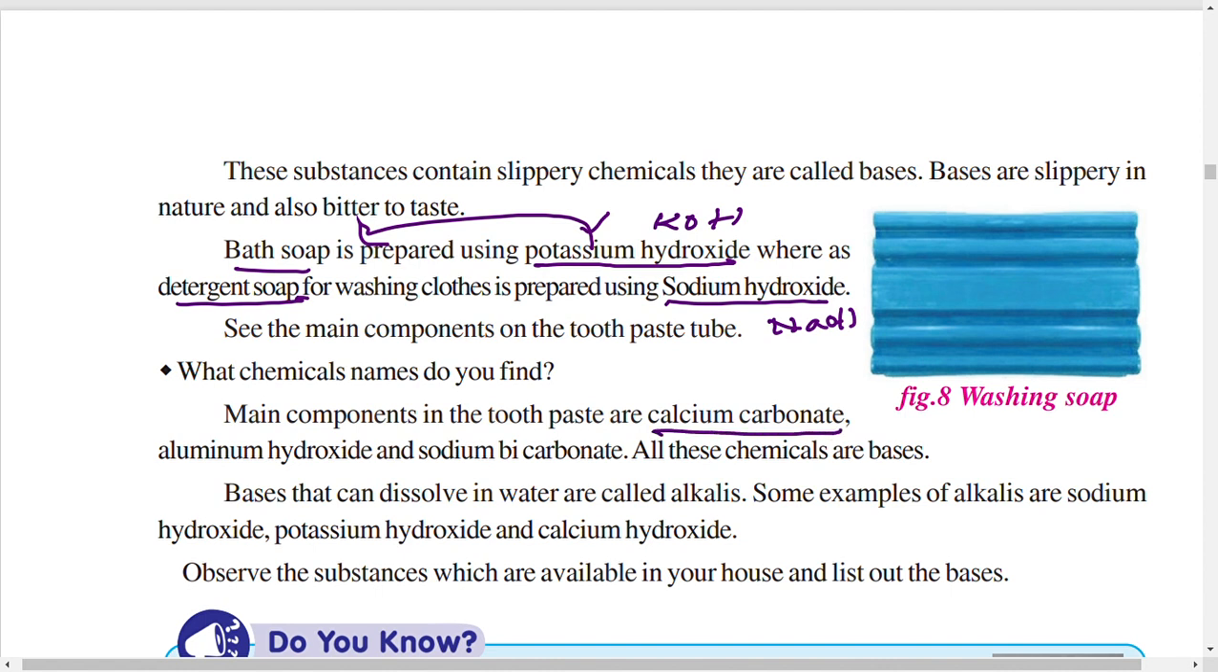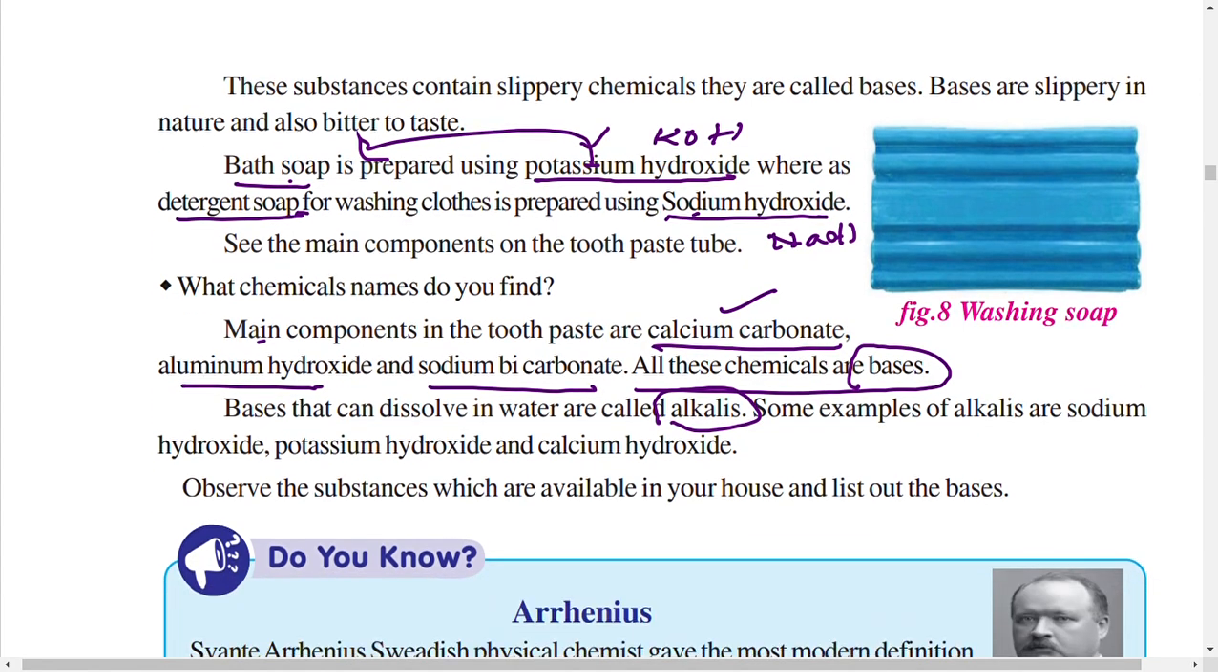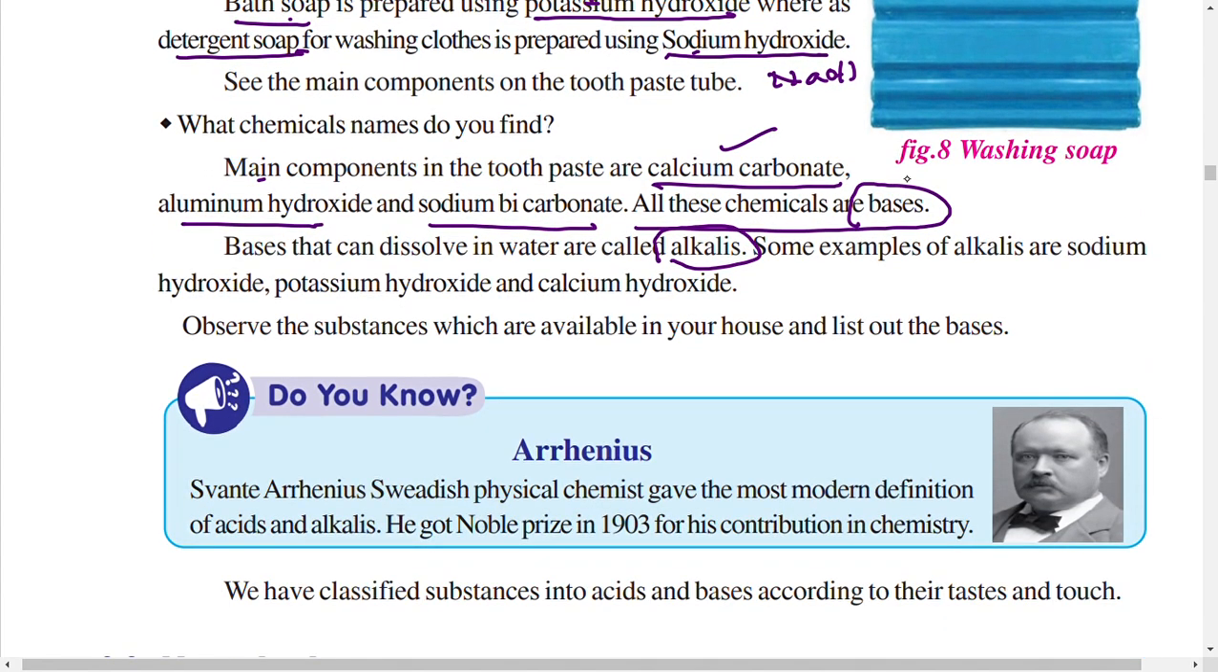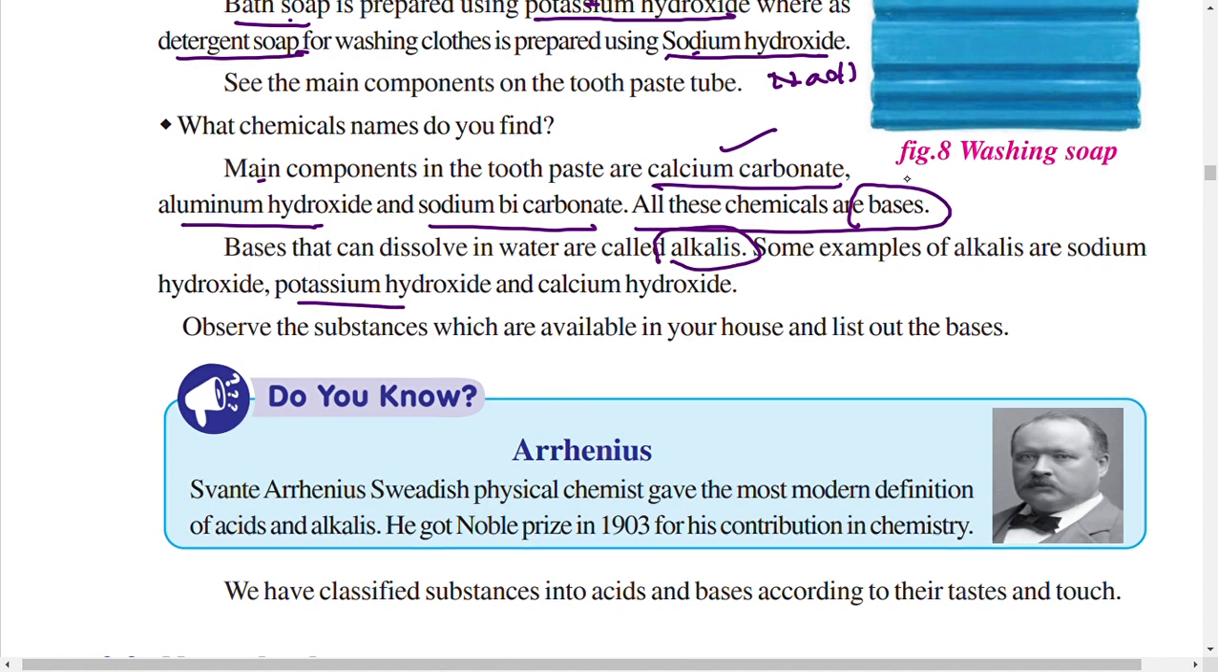Remember one thing: bath soap is prepared using potassium hydroxide. Detergent soap for washing clothes is prepared using sodium hydroxide. Toothpaste is made up of calcium carbonate, aluminum hydroxide and sodium bicarbonate. All these chemicals are bases. Bases that can dissolve in water are called alkalis. What are alkalis? Bases that are dissolved in water are called alkalis. Some examples of alkalis are sodium hydroxide, potassium hydroxide and calcium hydroxide.